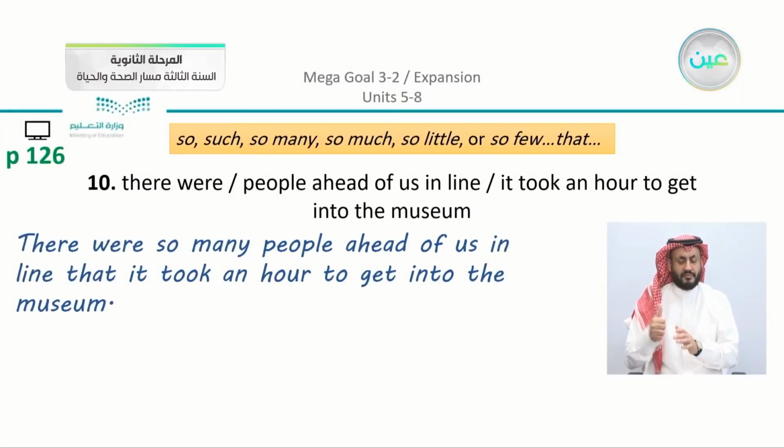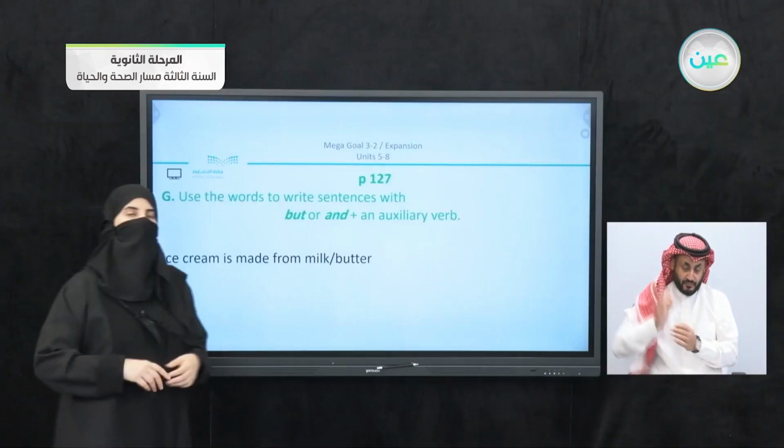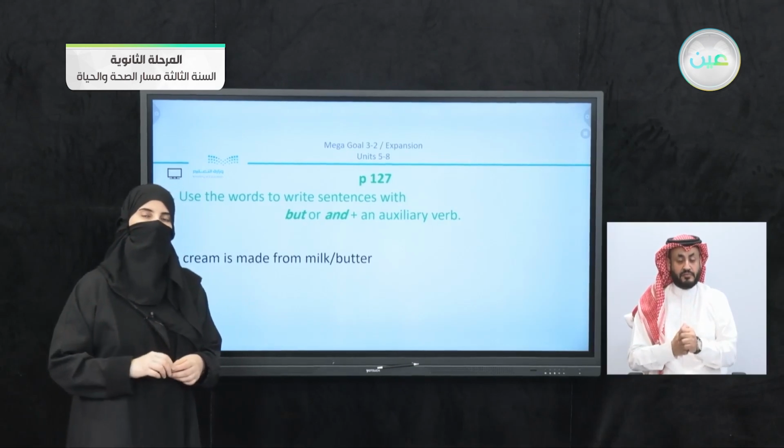Coming to the last one, you can see that we have here, there were people ahead of us in line. It took an hour to get into the museum. Now we have here, there were so many people, which is repeated. We have the same structure using that: there were so many people ahead of us in line that it took an hour to get into the museum. Now we have completed the 10 sentences that we have.